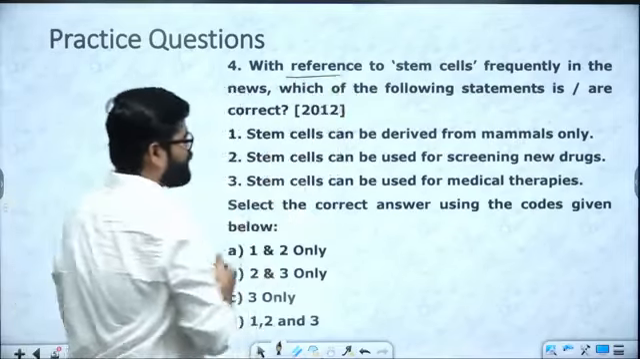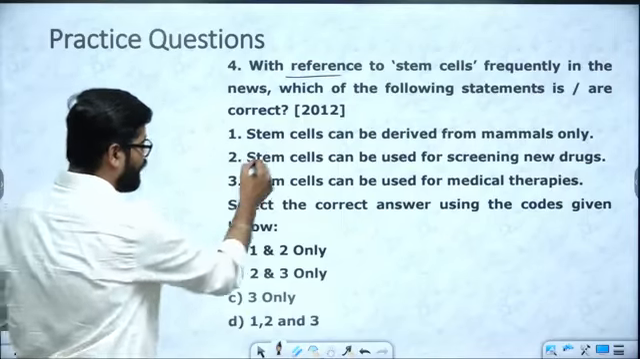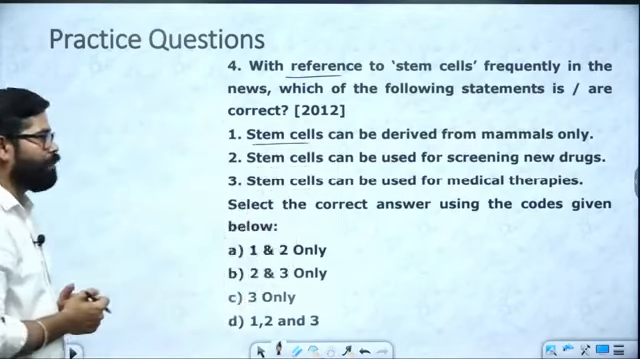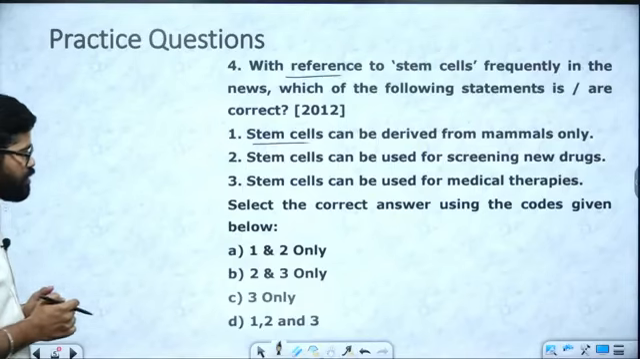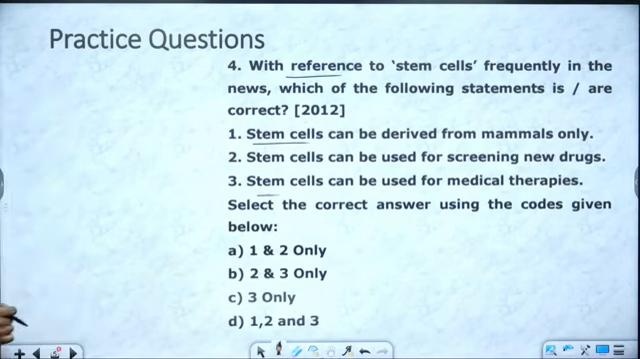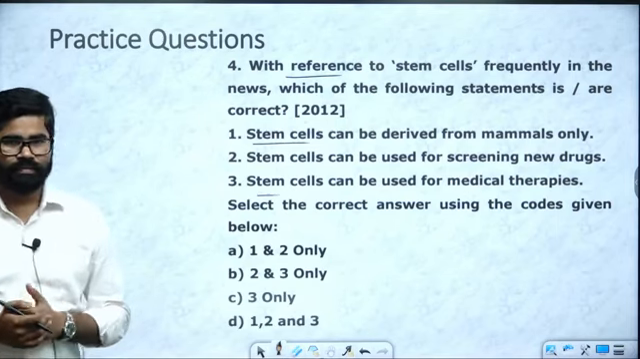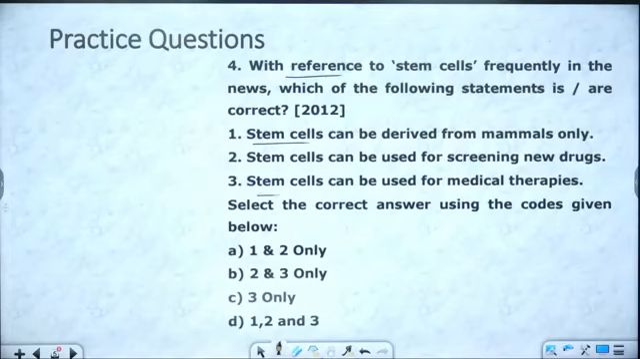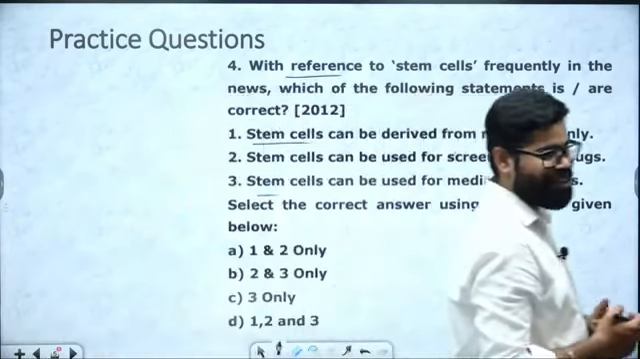With reference to stem cells frequently in the news, which of them are correct? Stem cells can be derived from mammals only. Stem cells can be used for screening new drugs. Stem cells can be used for medical therapies. B option, C option or A option?